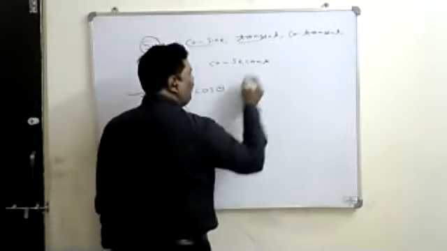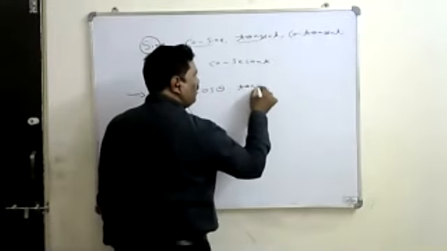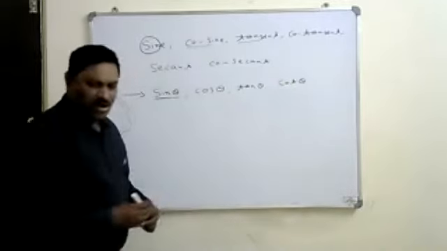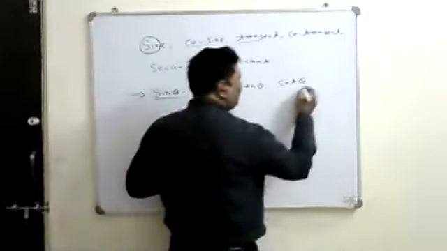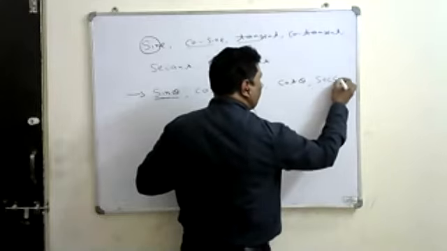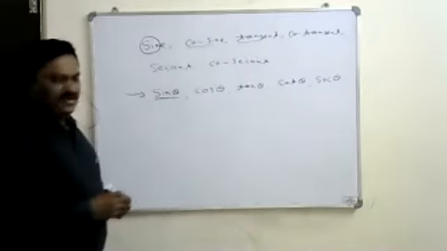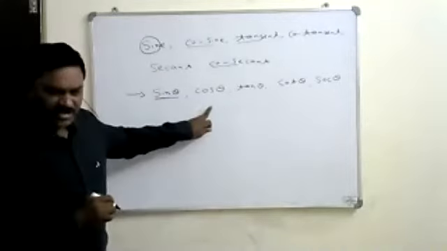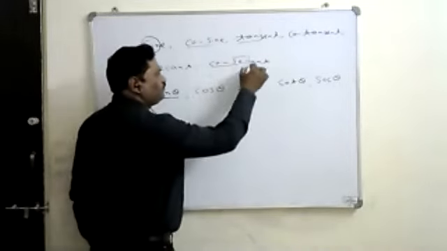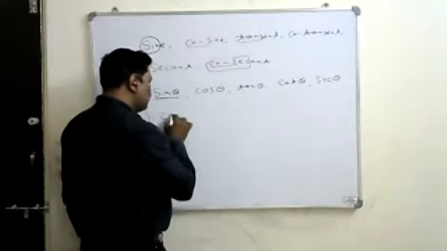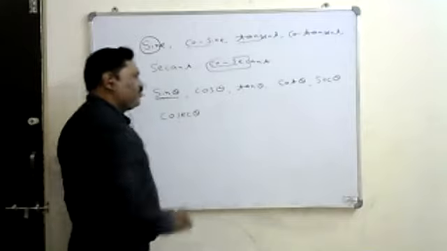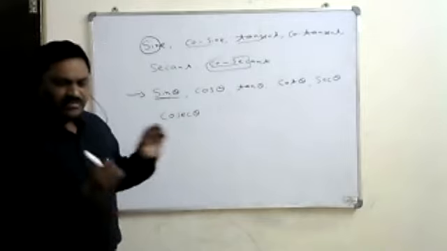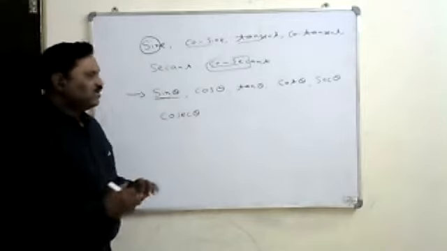In tangent also, take the first 3 letters: tan theta. For cotangent, the first 3 letters: cot theta. For secant, the first 3 letters: sec theta. For cosecant, the first 3 letters again give cos, which has already been taken, so take 2 more: cosec theta. Like that, the 6 trigonometric functions can be written with respect to their angle.